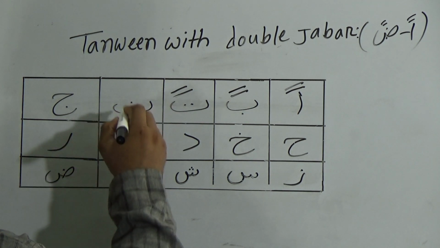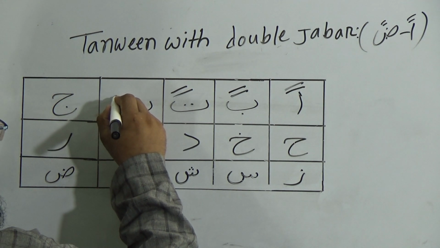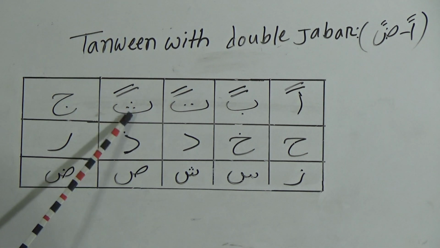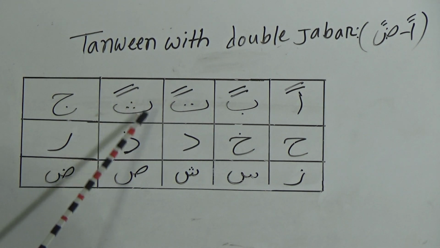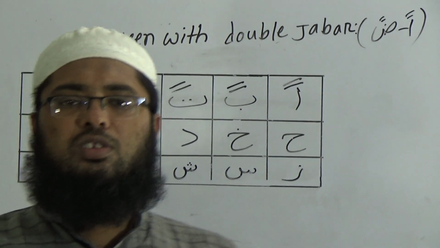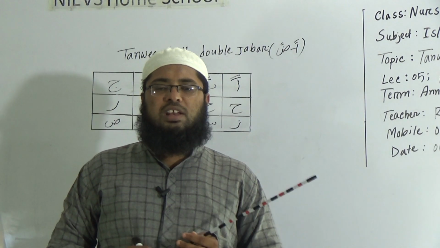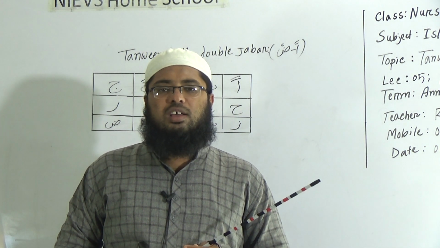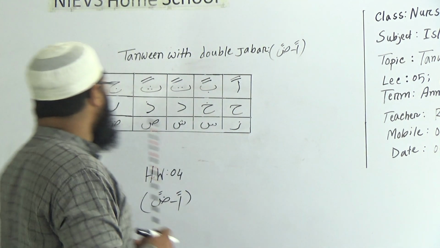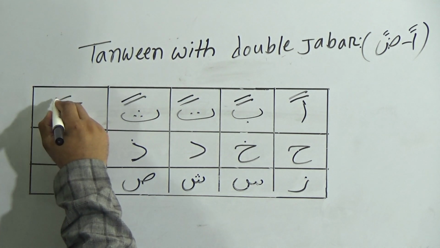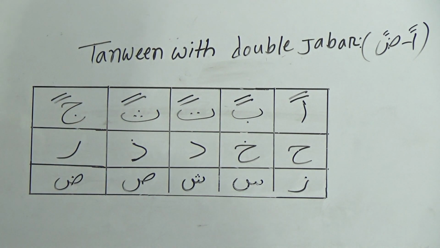Now my dear students, this one is tha. You have to pronounce this one, tha dui jabr than. My dear students, you have to pronounce tha very softly, like that, tha. So you have to pronounce this one, tha dui jabr than. Then this one is jim. If we put double jabr over the jim, you have to pronounce this one, jim dui jabr jan.